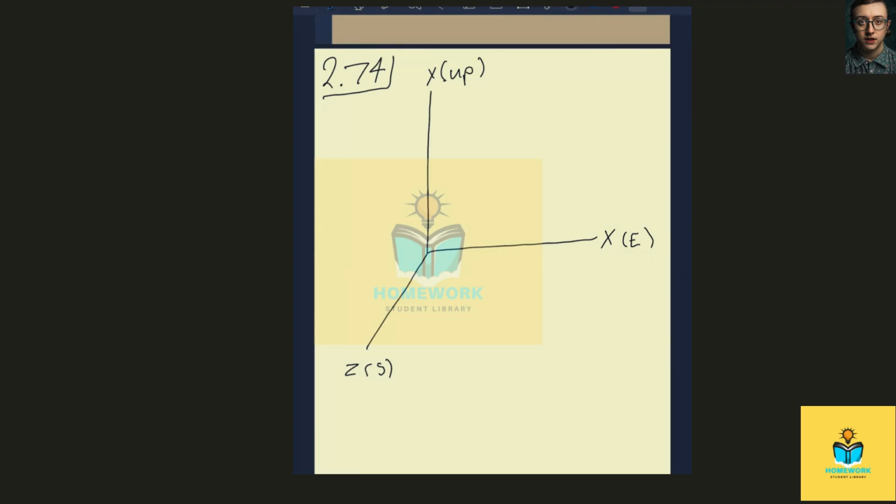In problem 74, it states that a gun is shot 15 degrees north of west and 25 degrees upwards from the horizontal. And since we're looking at the recoil force, the force is going to be directed back towards where the gun shot from. And the recoil force is given to us as 400 newtons.